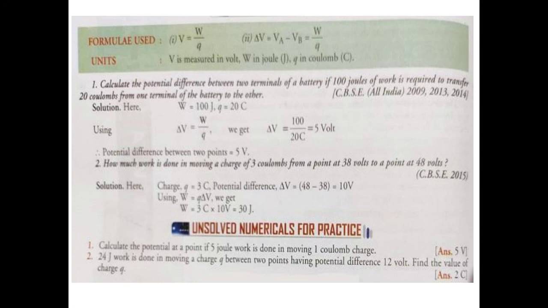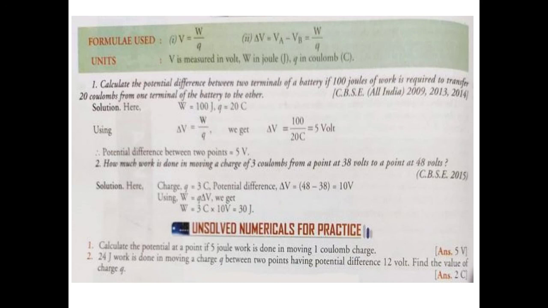In the next question, how much work is done in moving a charge of 3 coulomb from a point at 38 volt to a point at 48 volt? In such types of questions we will use this formula. First of all, we will calculate the potential difference. This will be 48 minus 38, so it will be 10 volt. Charge is 3 coulomb. So work done will be charge times potential difference, so we will get 30 joule.